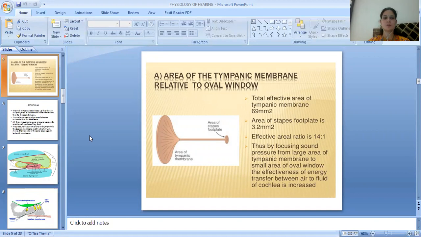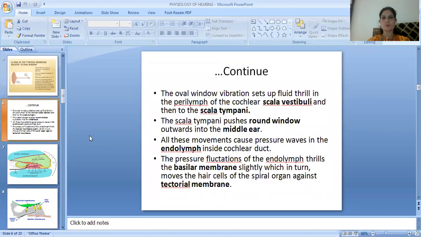The total effective area of the tympanic membrane is 69 mm square and the area of the stapes footplate is 3.2 mm square. The effective area ratio is 14:1. Thus, by focusing sound pressure from the larger area of the tympanic membrane to the smaller area of the oval window, the effectiveness of energy transfer between air and the fluid of the cochlea is increased. The oval window vibration sets up fluid waves in the cochlear scala vestibuli and then in the scala tympani. The scala tympani pushes the round window outward into the middle ear.